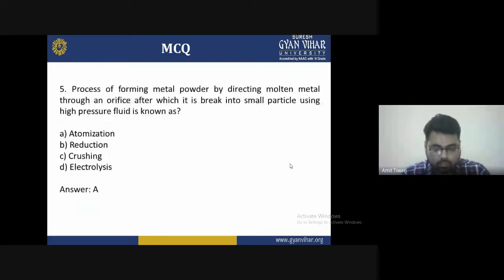Fifth: the process of forming metal powder by directing molten metal through an orifice, which is then broken into small particles using high pressure fluid, is known as. The options are A, atomization; B, reduction; C, crushing; and D, electrolysis. So the correct answer is A, atomization.